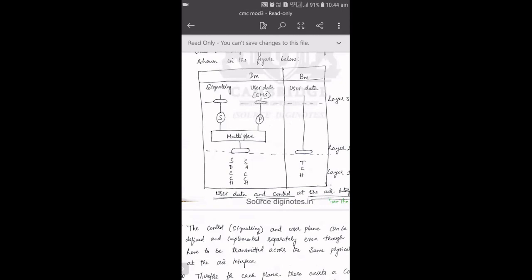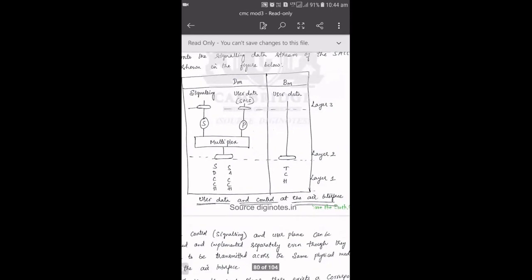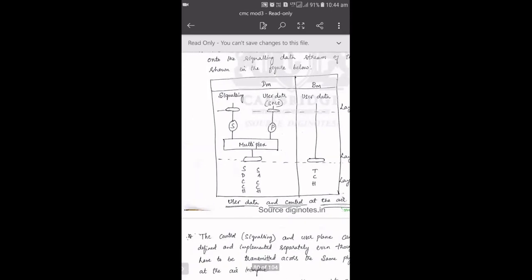So as you know, in case of a BTS or base station subsystem, it has to multiplex the signal. It is going to receive so many signals, but it is having only one path. For that reason, just as in the data link layer, it is going to perform multiplexing. Similarly, here layer 2 will use multiplexing. So under multiplexing, you have your S and P here. S indicates your signaling data. P indicates your payload data.